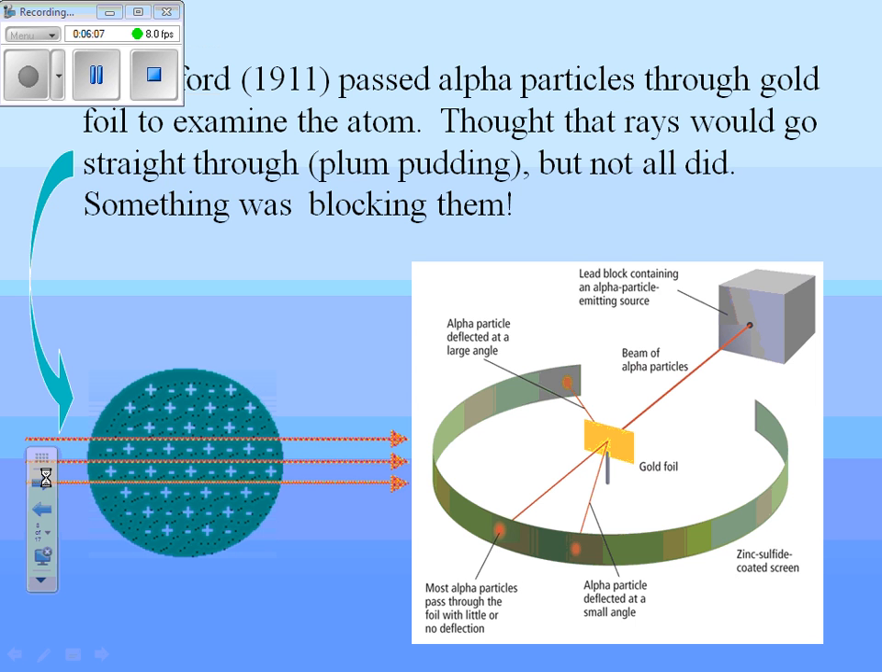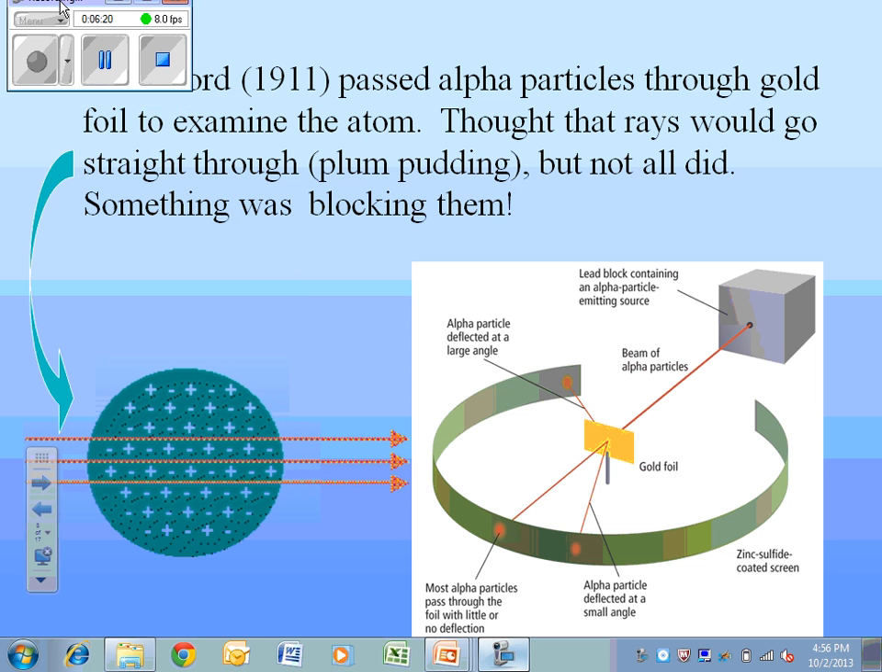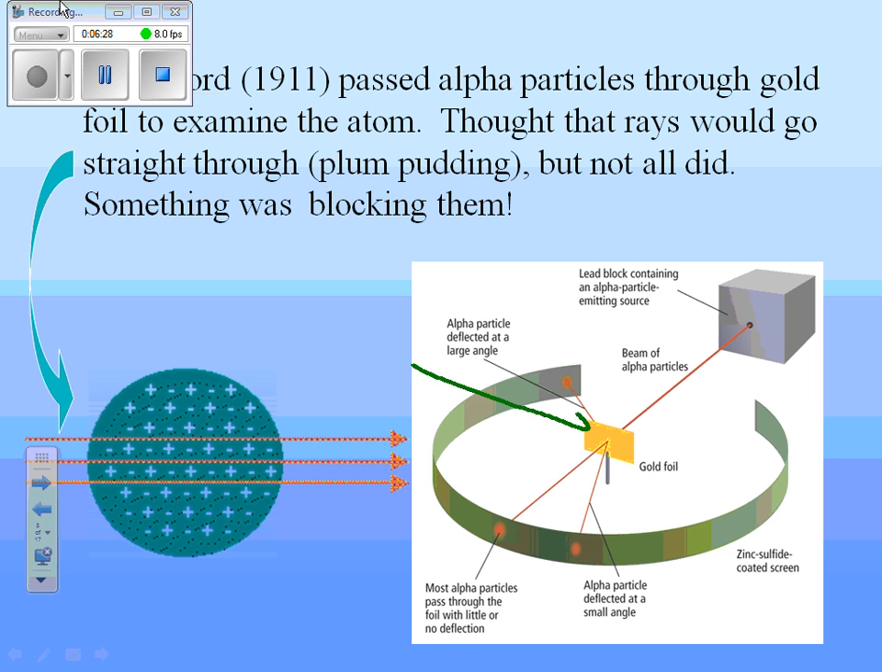A couple of years later, in 1911, Ernest Rutherford came along. I want to make sure everybody can see his name. Ernest Rutherford is an SOL favorite. They always ask him. So if you remember nothing else from this lesson, remember Rutherford's experiment. Rutherford passed alpha particles through gold foil. So he had a really thin sheet of gold foil.